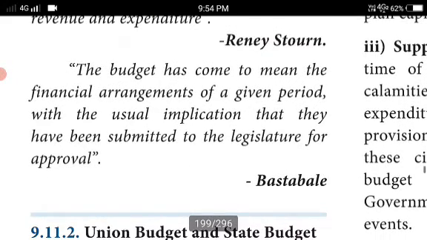The second definition: Bastable said the budget has come to mean the financial arrangements of a given period, with the usual implication that they have been submitted to the legislature for approval.